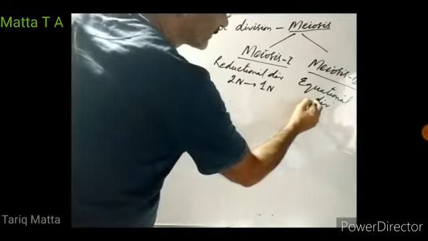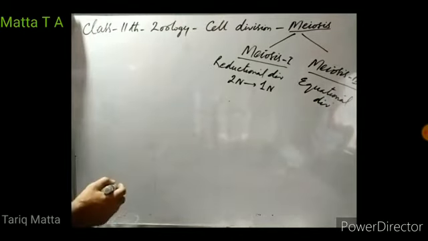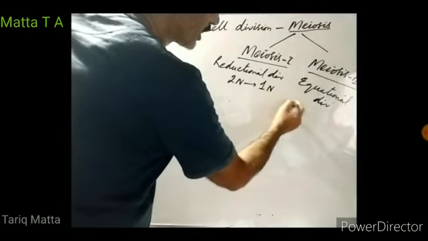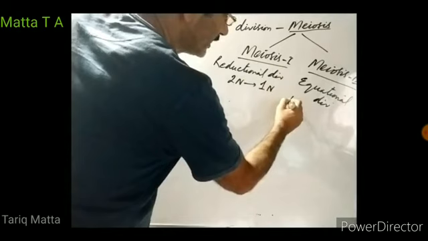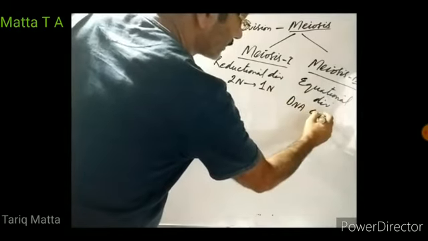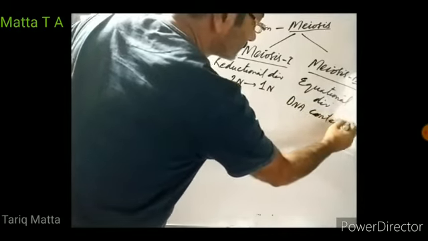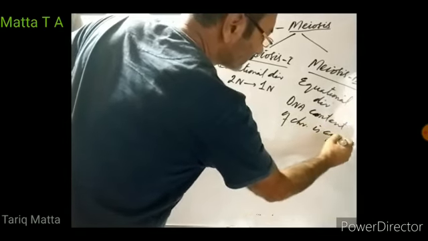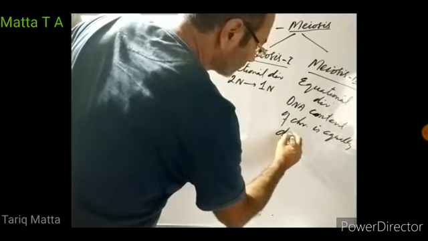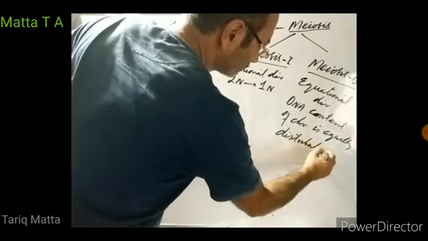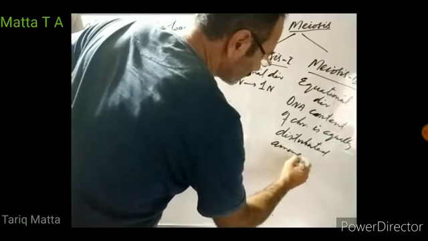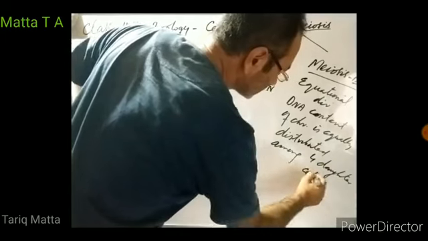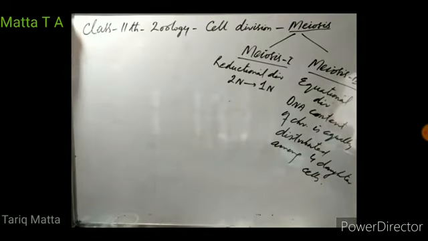In meiosis second, the double DNA content possessed in these daughter cells is equally distributed among four daughter cells. That is why we call it equational division.